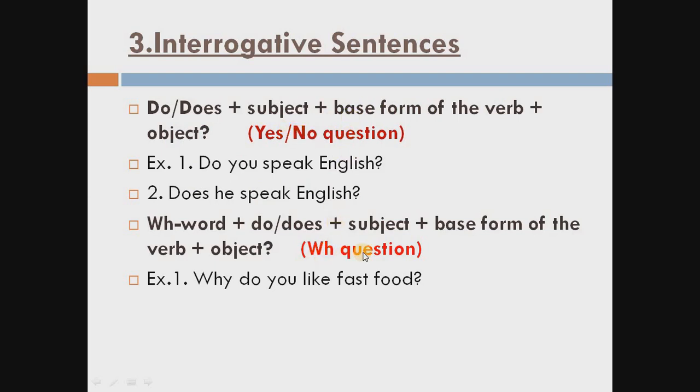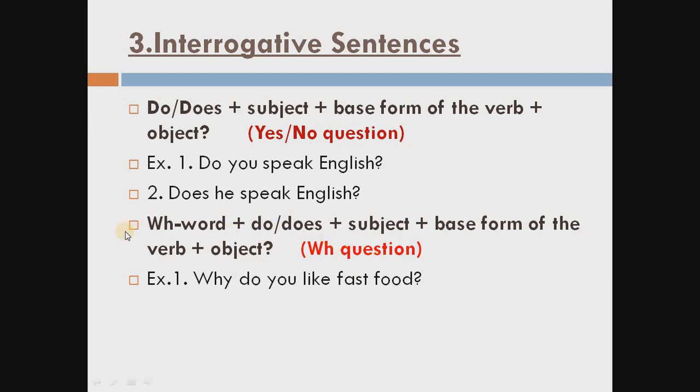Now second, WH question means in these questions you can't give the answer in yes or no. You have to give the reason also. Like, first of all, see the example. Why do you like fast food? Now answer this question. Yes or no? No. For this question, you have to describe that why do you like fast food? I like fast food because explanation. So these questions are said to be the WH question, in which you have to give the answer in detail, not in yes or no.